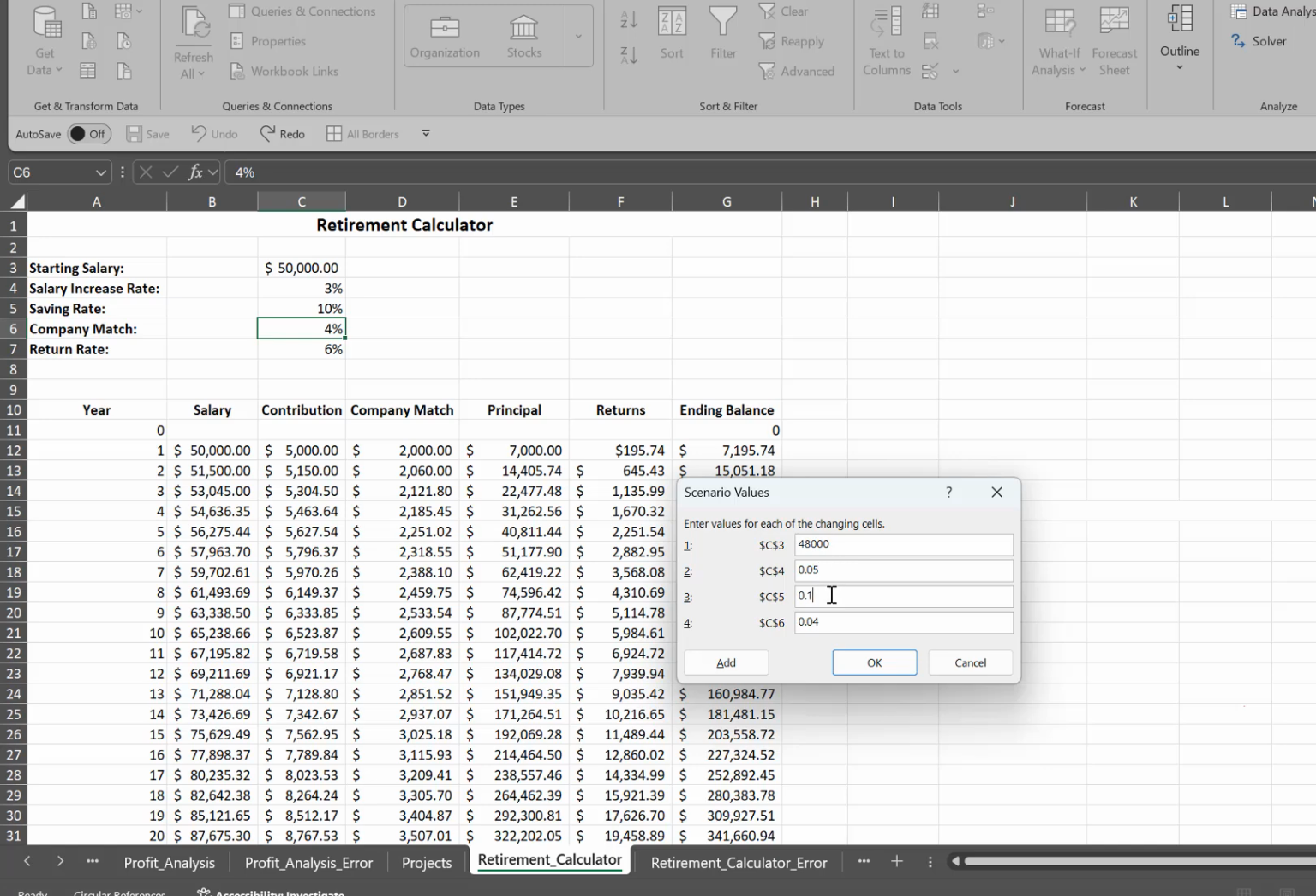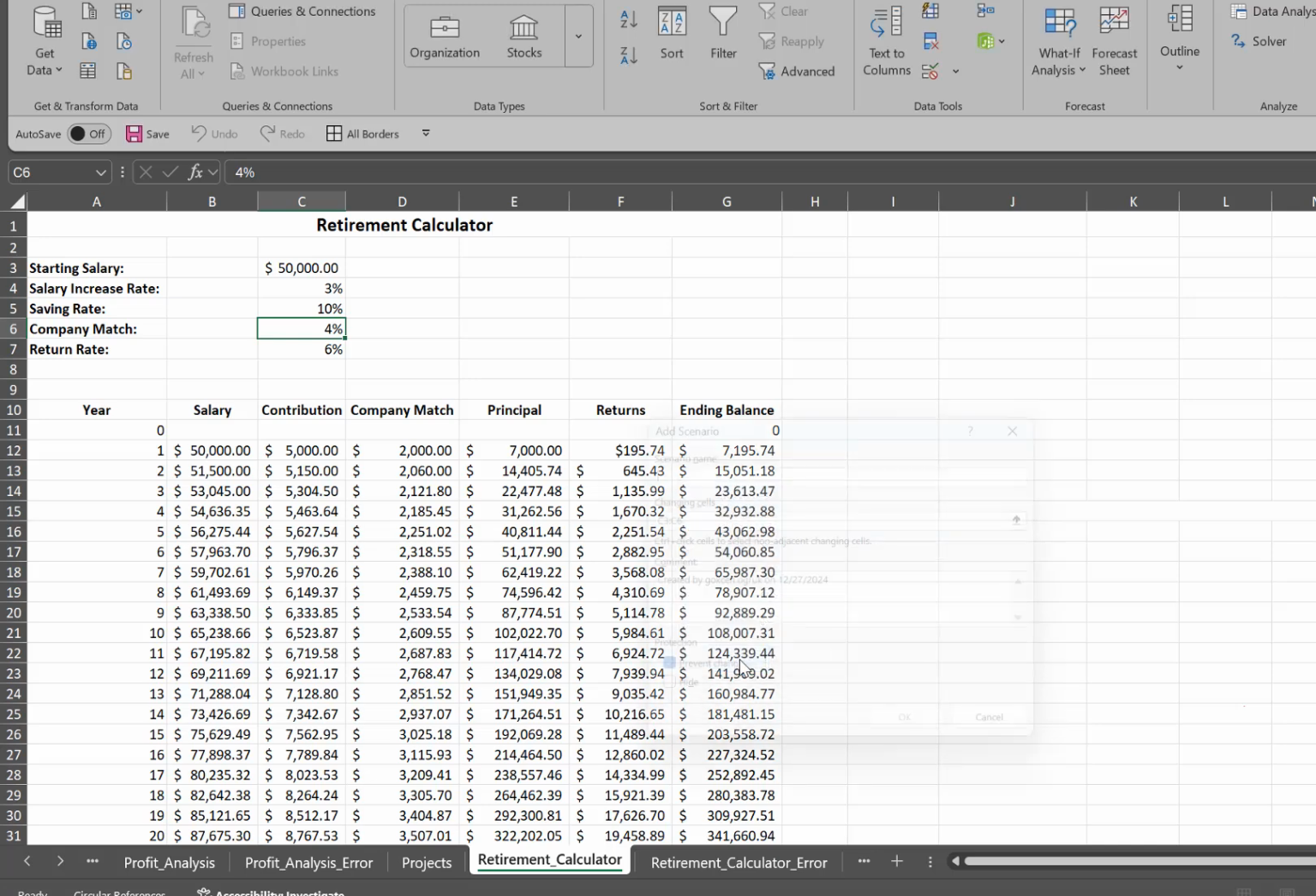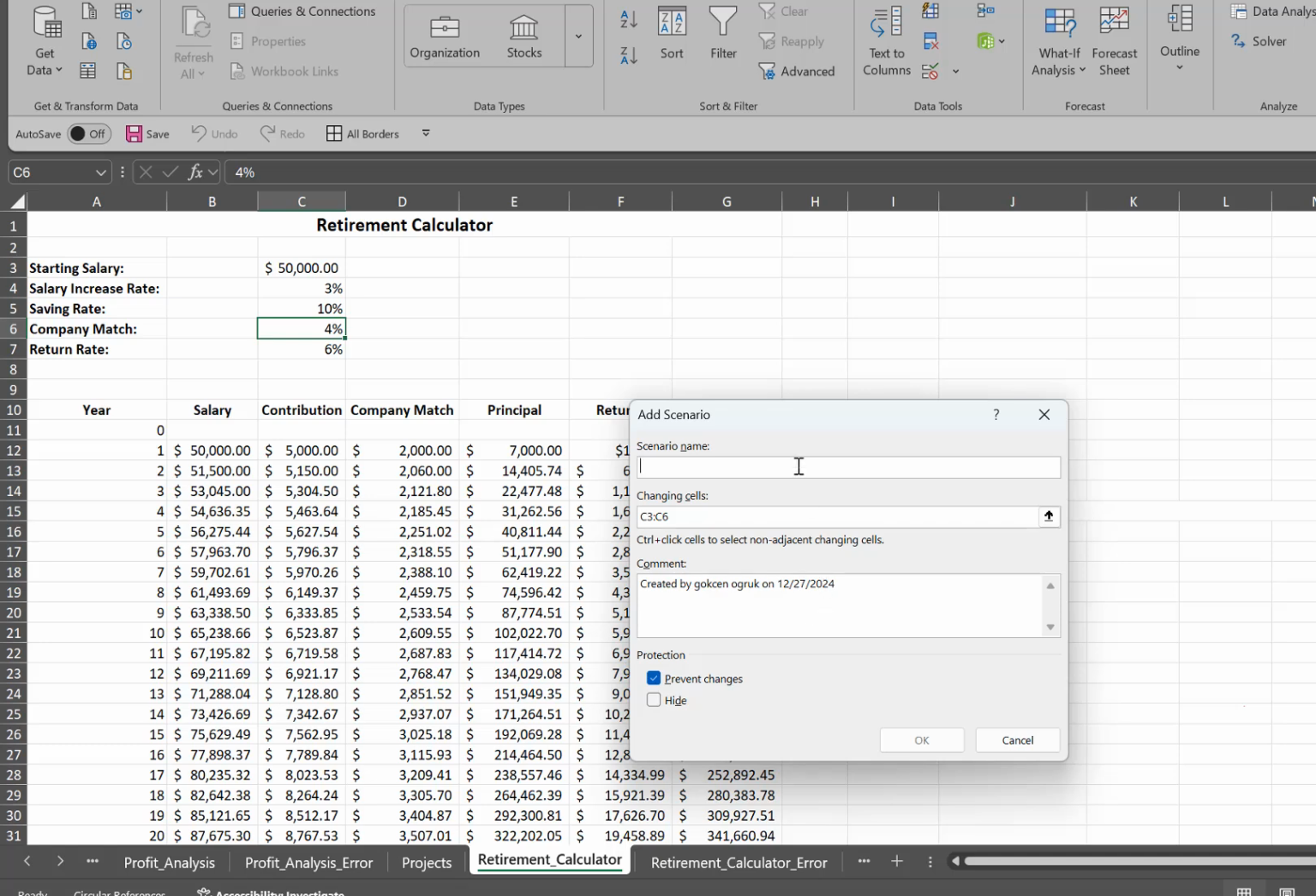And then saving is 10%. And finally, the company match is 5%. And then click Add to add another scenario. And in the Edit Scenario dialog box, this time we are going to enter Global Consulting Company.